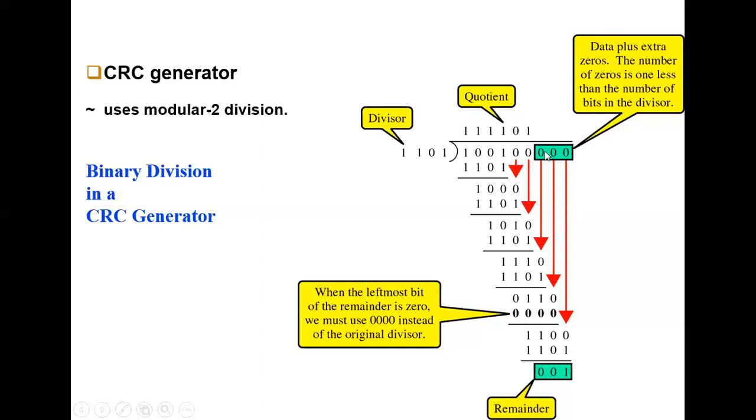Based upon my divisor, how many values do I have? 1 1 1 1, that is 4 values of divisor. So for that I have to add 3 zeros. If I have 5 divisor bits, I have to add 4 zeros. If my divisor has 7 bits, I have to add 6 zeros. If my divisor has 3 bits, I have to add 2 zeros. Hope you understand, students.